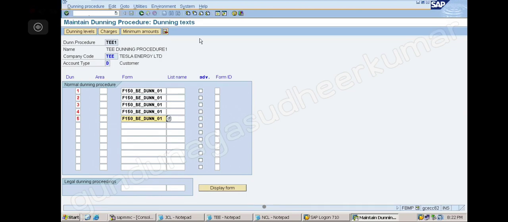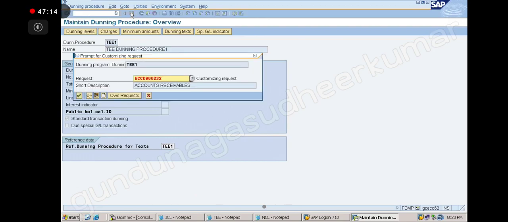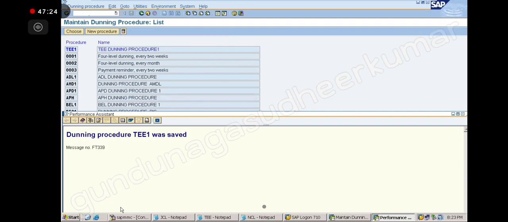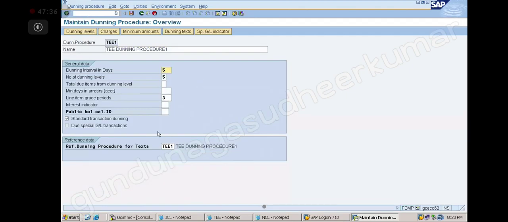Now you go back like this. It will ask, shall I save? Yes, we have to save here now. When I save, this Dunning procedure will be created. So the Dunning procedure we have created. Like this you can create n number of Dunning procedures. This is my Dunning procedure, just now I created. Like this you can create whatever way you want, that many ways you can create a Dunning procedure.